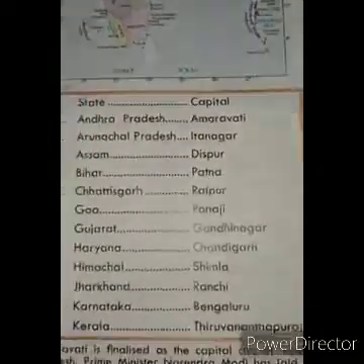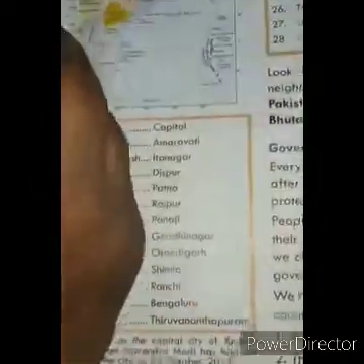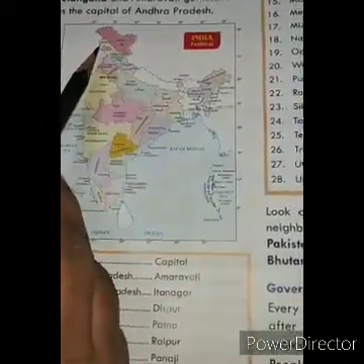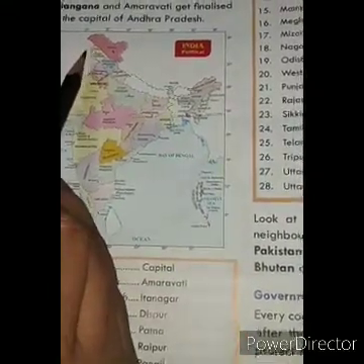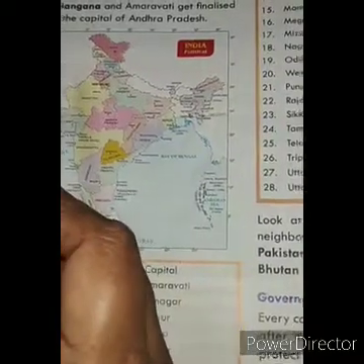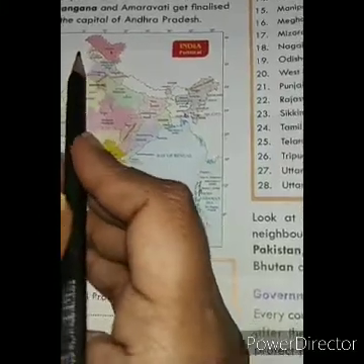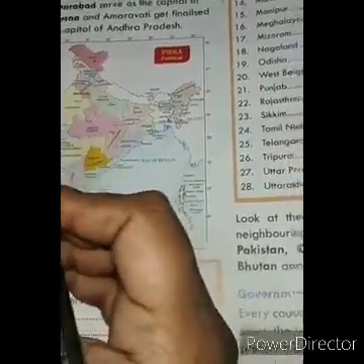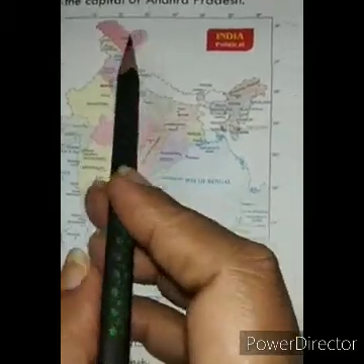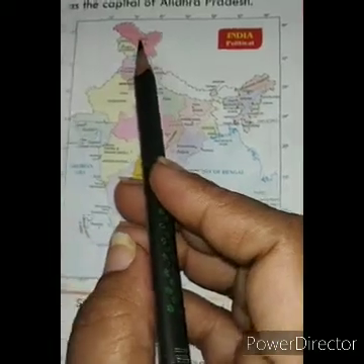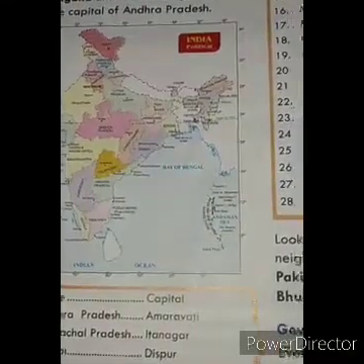And one more new change has taken place recently, that Jammu Kashmir, which was earlier a state, in the year 2019 was made a union territory. And Ladakh, the nearby state, is the new one. So Ladakh is the newly formed union territory, or in short we say UT also. Leh is the capital of Ladakh.